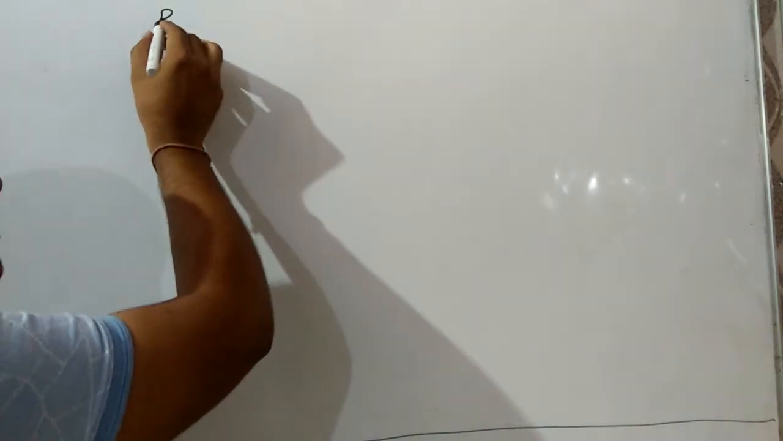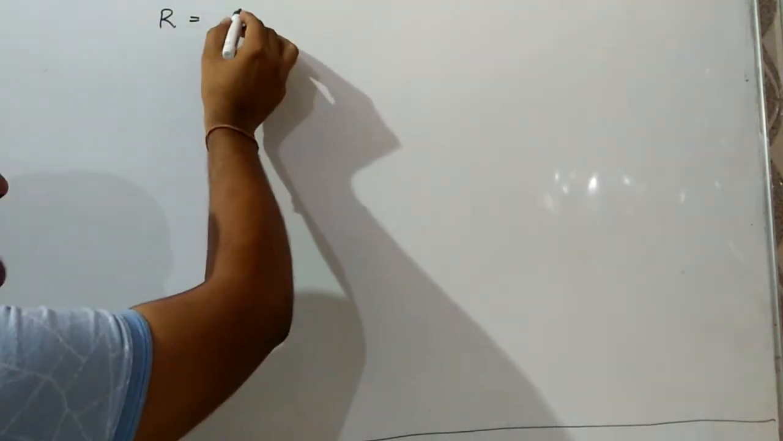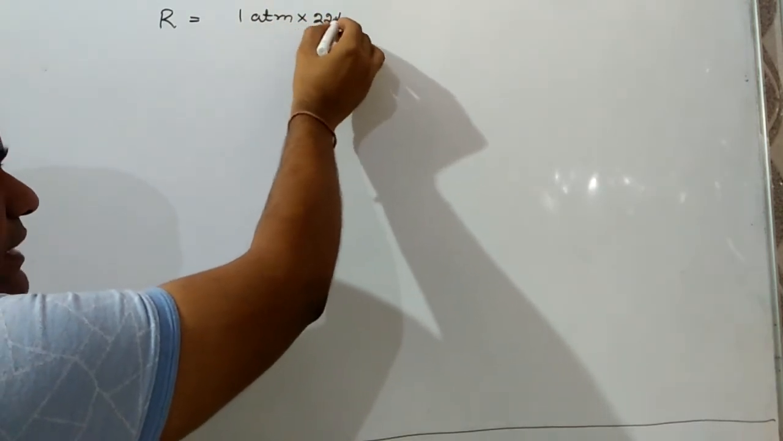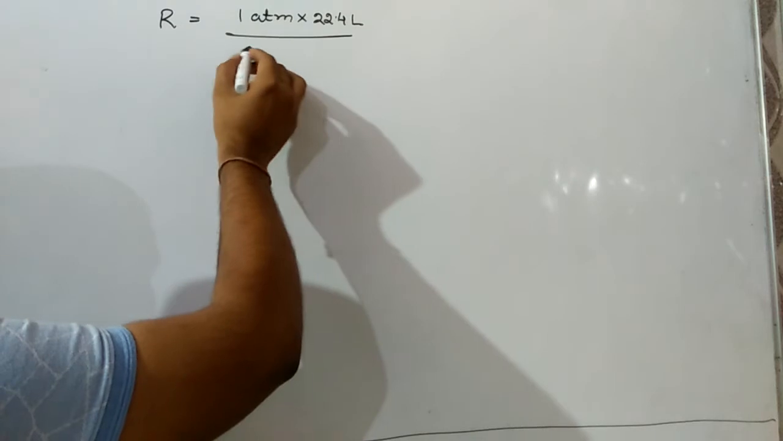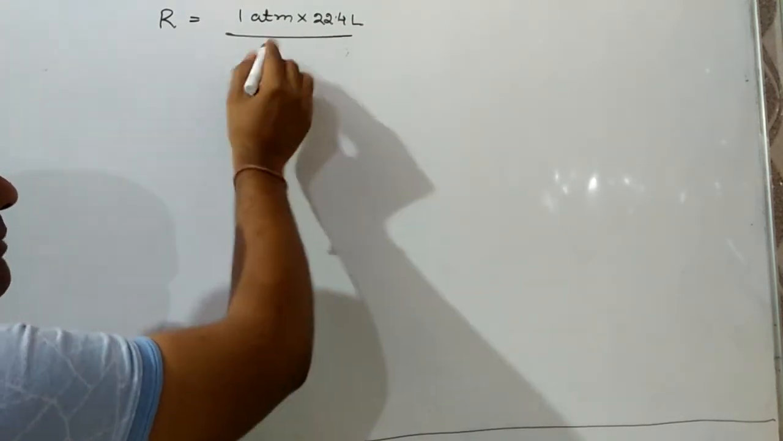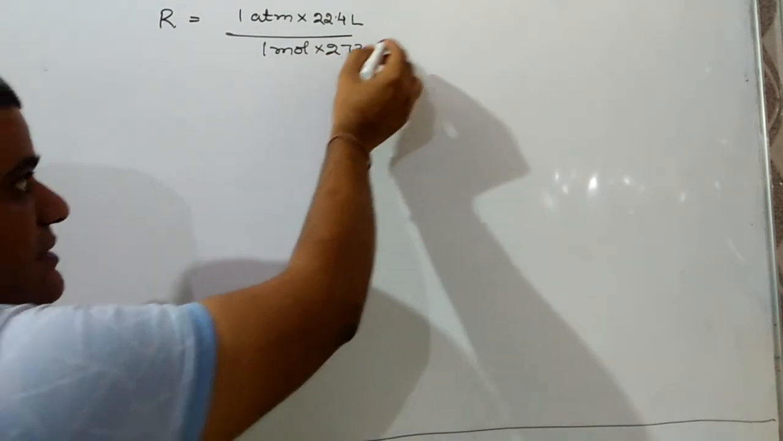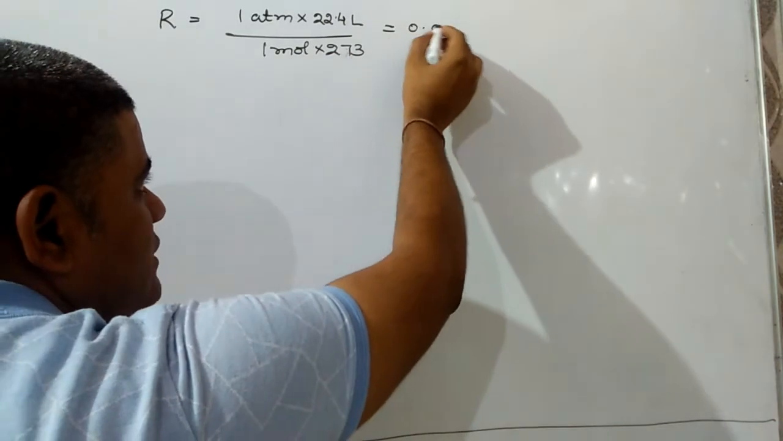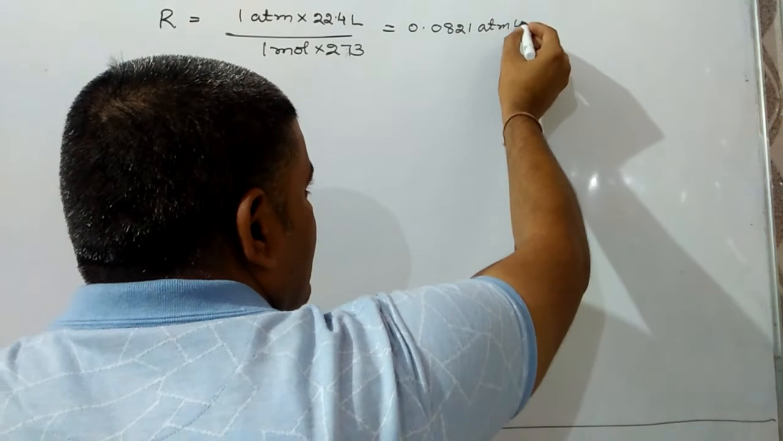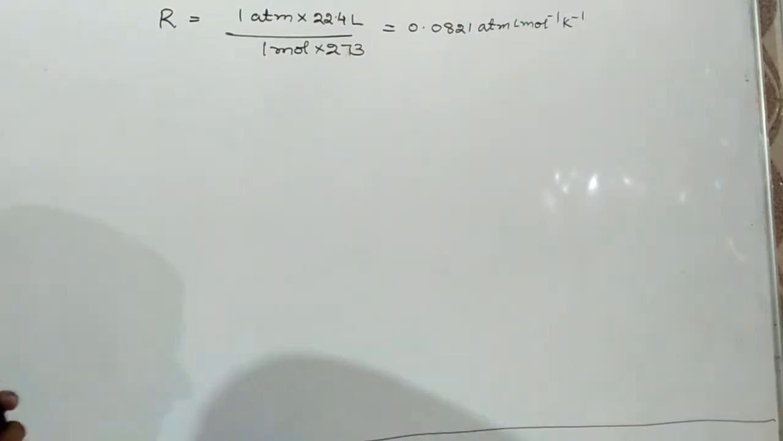Then the value of R can be found by use of the mole concept. Pressure at STP is 1 atmosphere, volume of 1 mole of gas is 22.4 liter, number of moles is 1 and temperature is 273. From this, the value of R comes out to be 0.0821 atmosphere liter per mole per Kelvin.